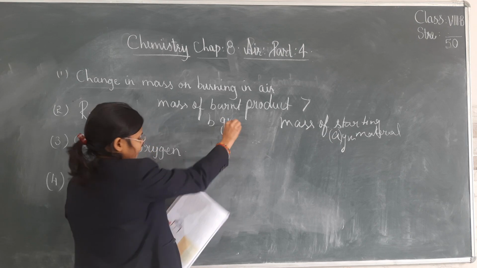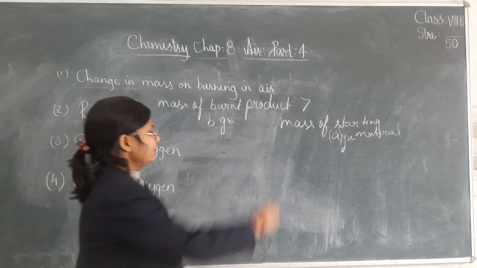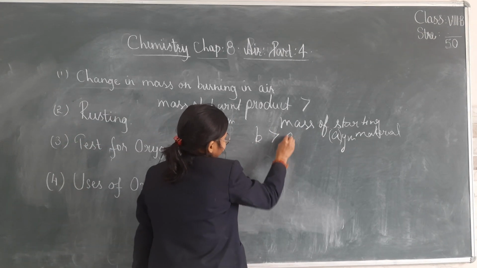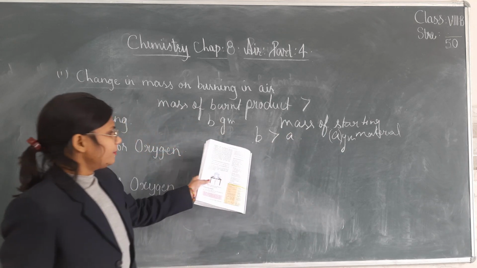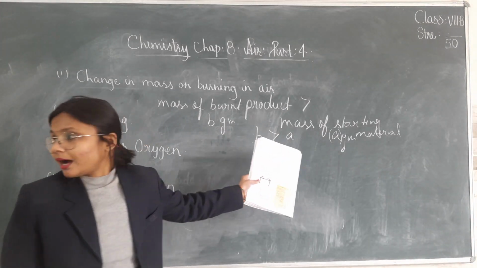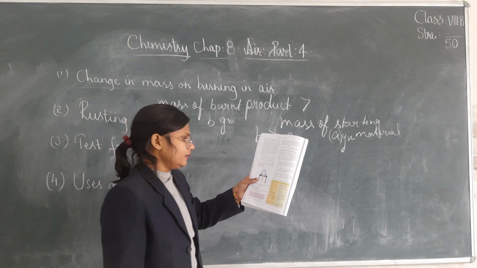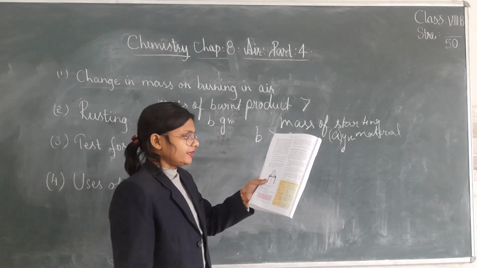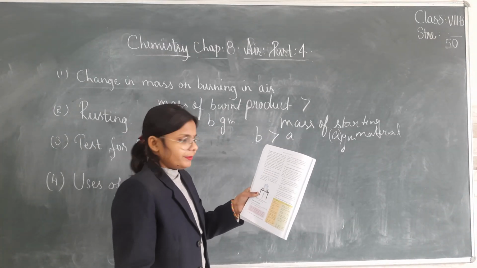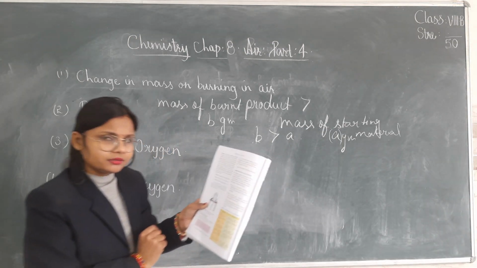This is the burnt product. So what will we find? That B is greater than A. The mass of the burnt product will be greater than the mass of the starting material. Thus magnesium gains mass on burning. Is this experiment clear?